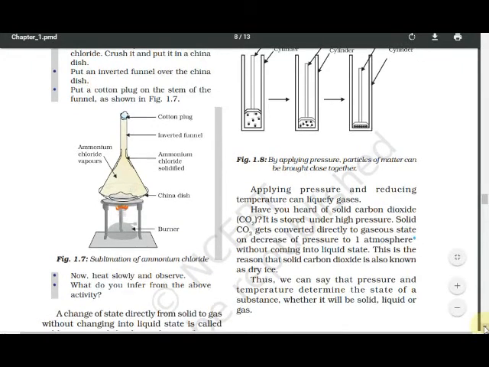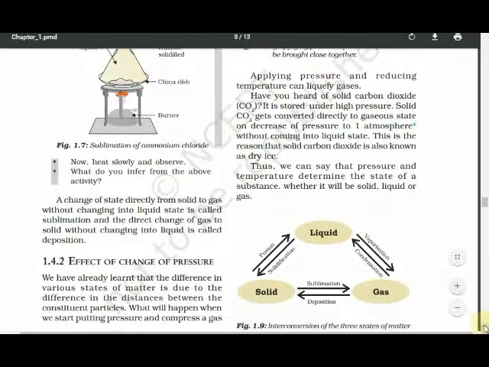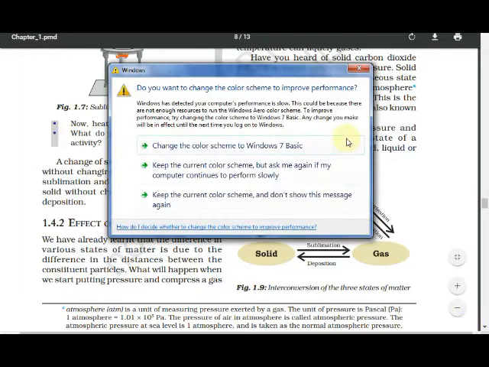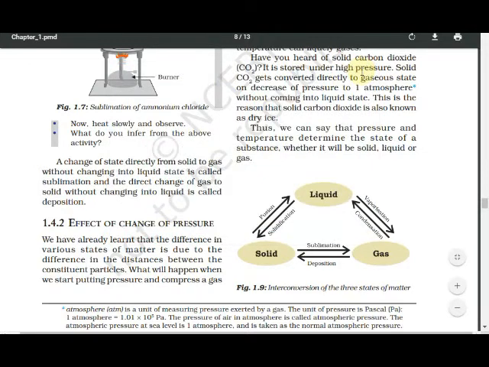Thus, we can say that pressure and temperature determine the state of a substance. How is the state of a substance determined? Pressure and temperature, both conditions, determine the state of the substance. Whether it will be solid, liquid, or gas. A substance may be in solid, liquid or gaseous state. Who determines? Pressure and temperature.